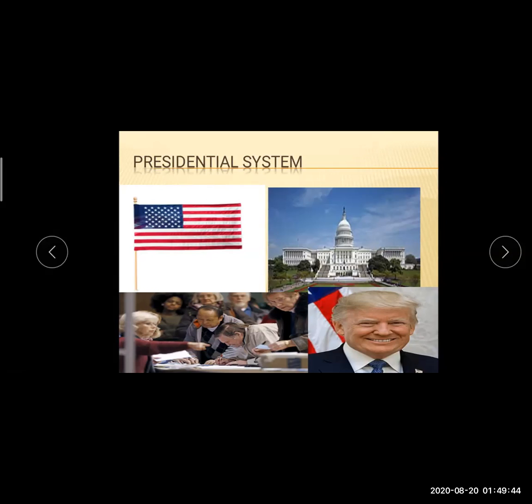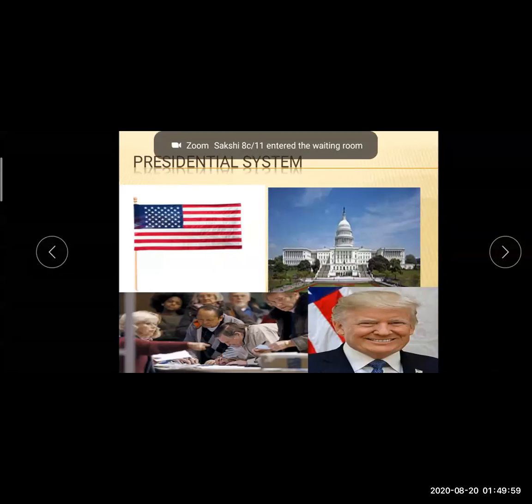In a presidential form of government, the legislature and executive, as we have learned, are independent. They are not interdependent. The houses of the legislature and the president are directly elected by the people.